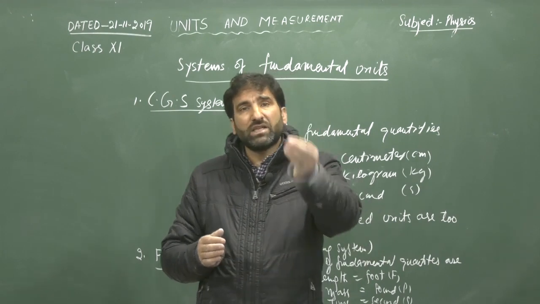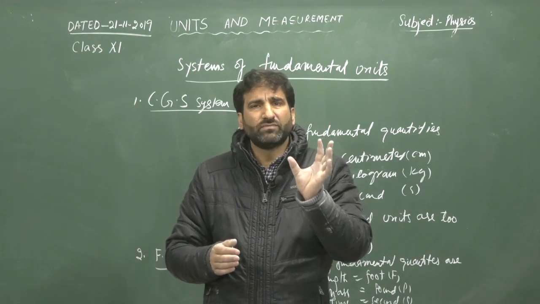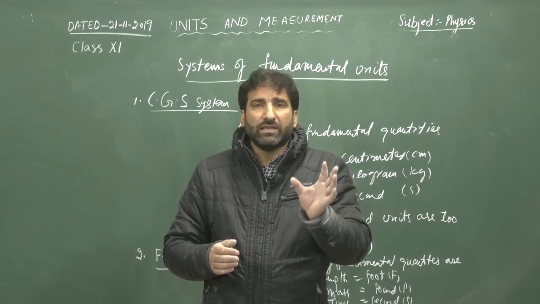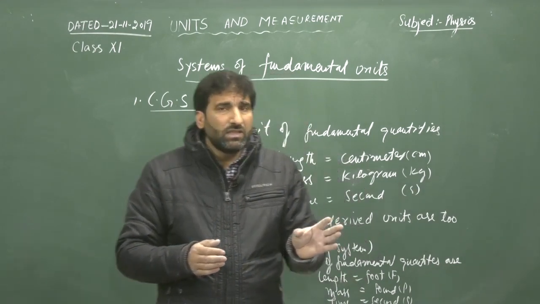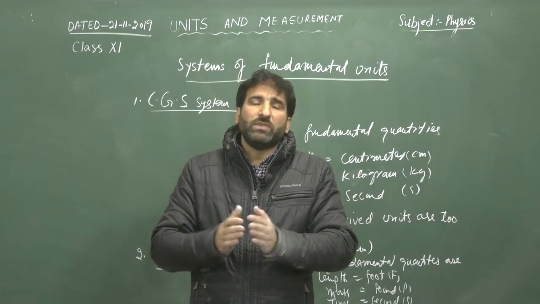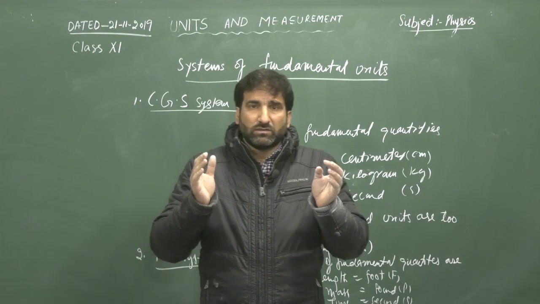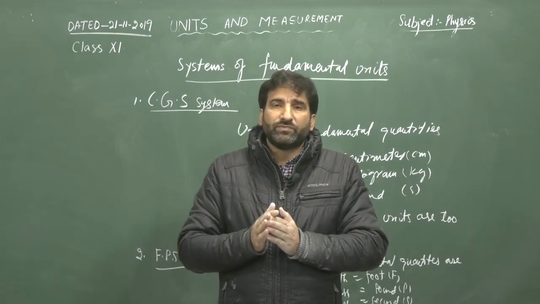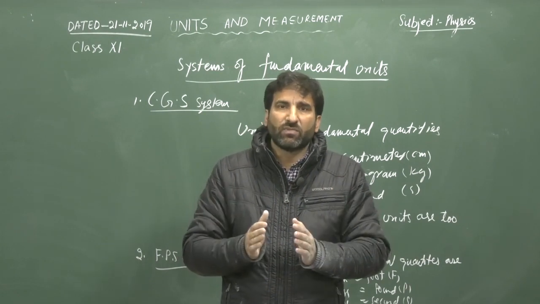M stands for meter, K stands for kilogram, and S stands for second. So in this unit system, length is measured in meters, mass is measured in kilograms and time is measured in seconds.